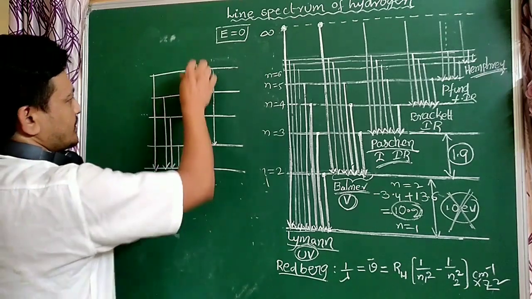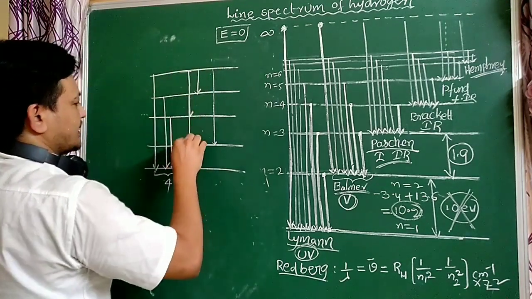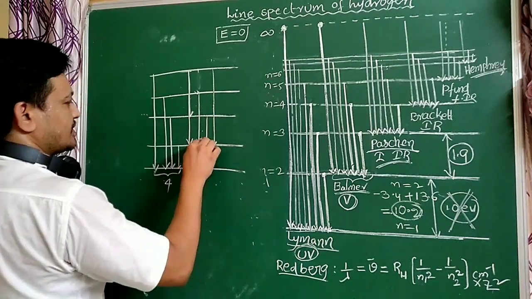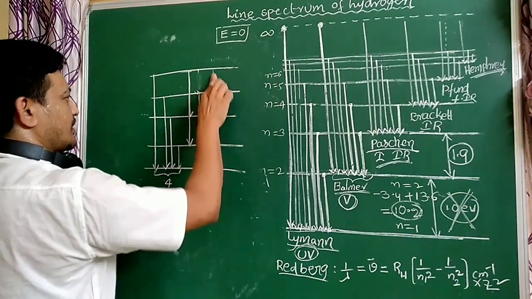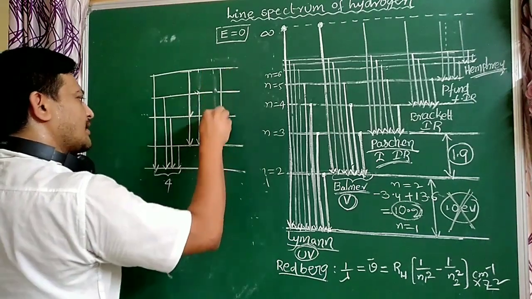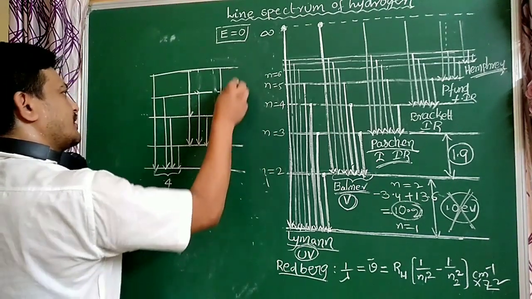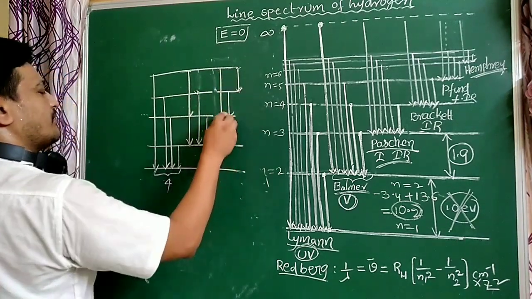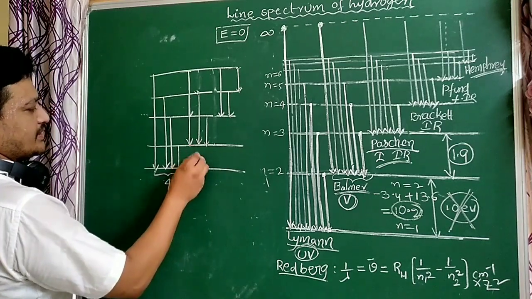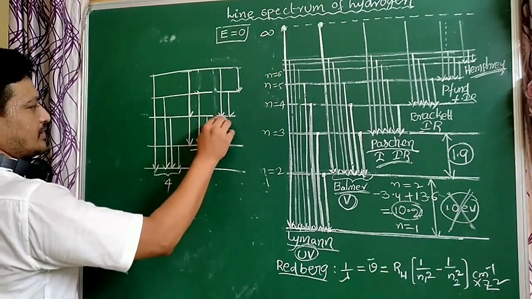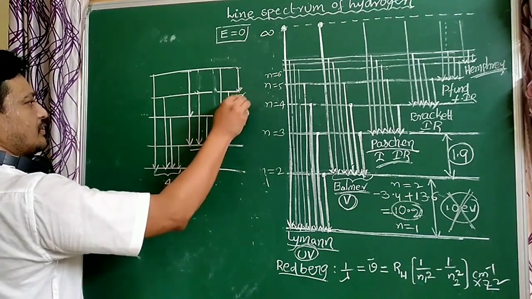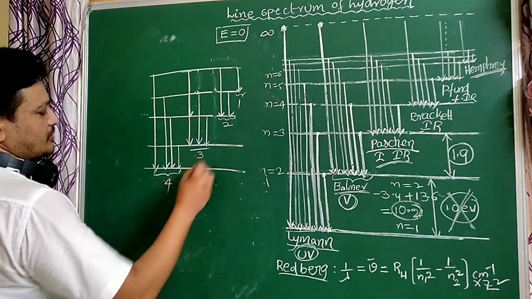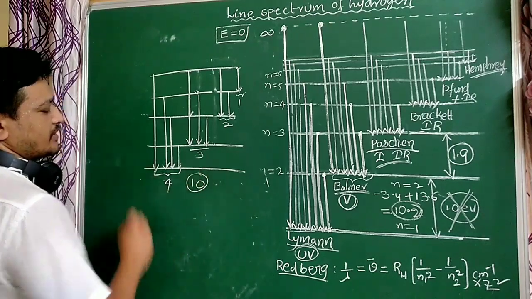All higher energy levels to the second orbit, here 3 lines are possible. How many lines are possible? 3. All higher to third, 2 lines. All higher to fourth, that is the Brackett series, only 1 line. Paschen series has 2 lines. Balmer series has 3 lines. So here 2, so here 1. How many total spectral lines are possible? 10 spectral lines are possible.